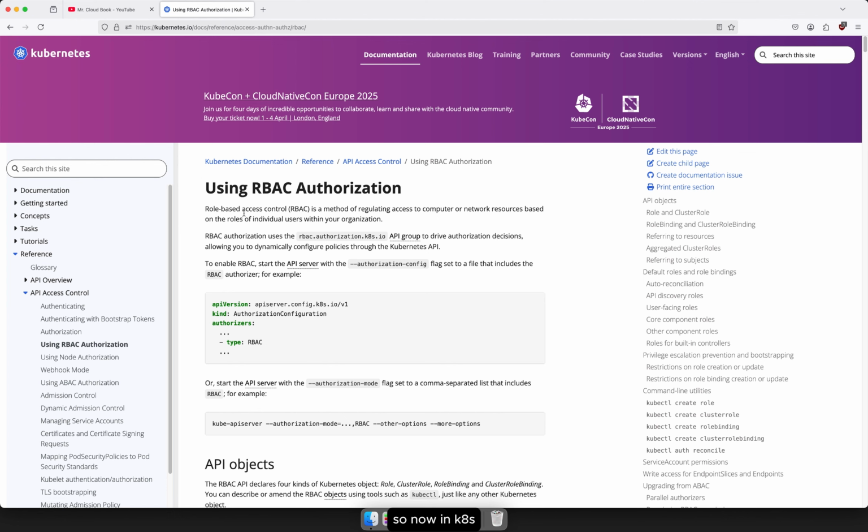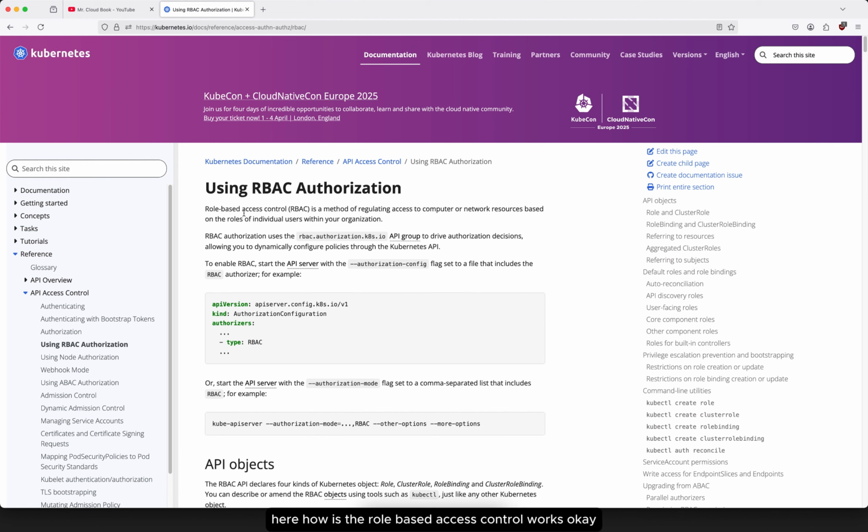Now in Kubernetes, there are many things happening under the hood. Think of Kubernetes as a super powerful school for applications. These apps, pods, users, and processes need to communicate with the Kubernetes brain, called the API server, to get things done. But not everyone is allowed to do everything, just like the school. One user might just need to look at what's going on, like reading the notice board in the hallway, and another user might need to create new resources. Meanwhile, another user might only need to delete things, like removing outdated ones.